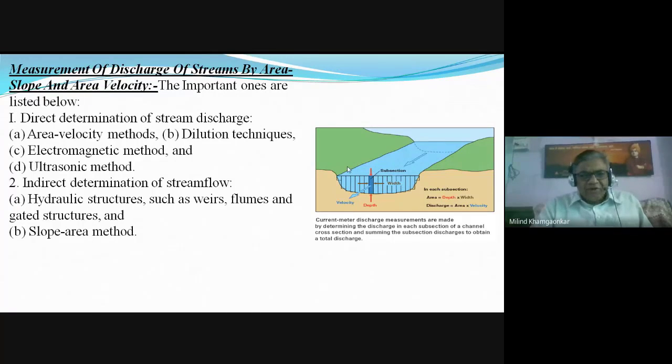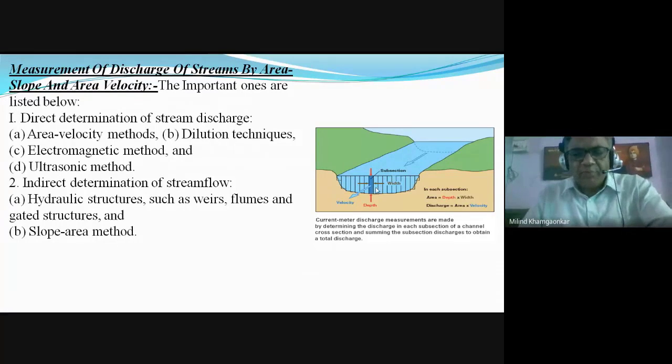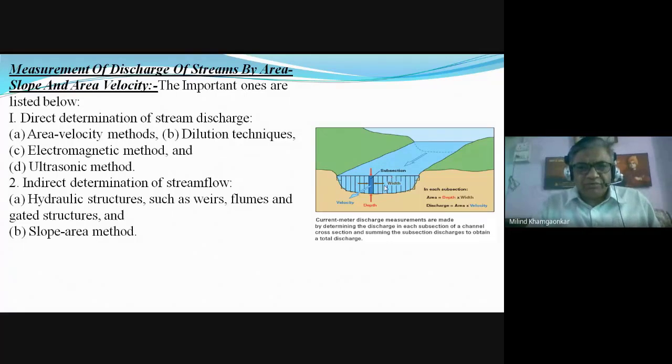As I have been telling you again and again, the subject of hydrology, from the civil engineers' point of view, deals maximum with knowing the flood discharge, so that by knowing the flood discharge we can design our hydraulic structures from a hydraulic point of view. Therefore the discharge is to be found out by these two methods, direct and indirect.